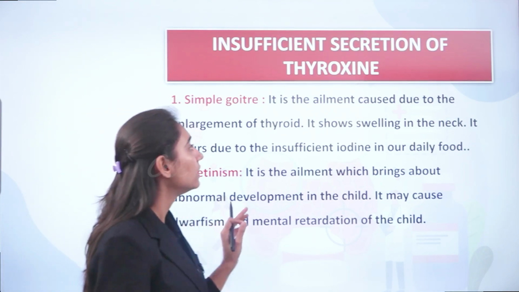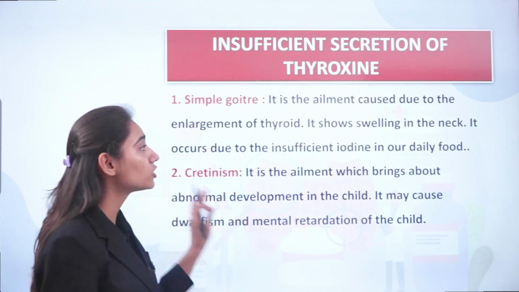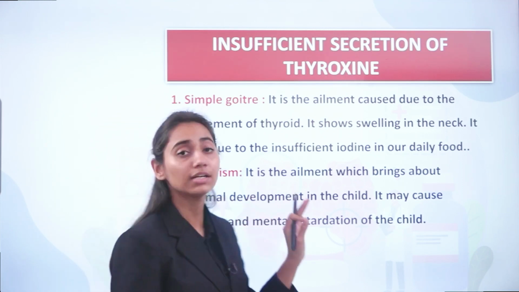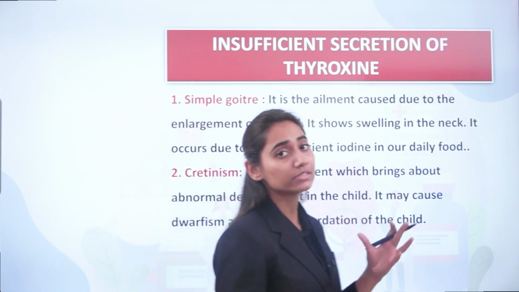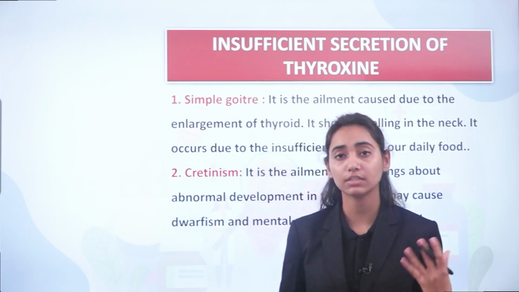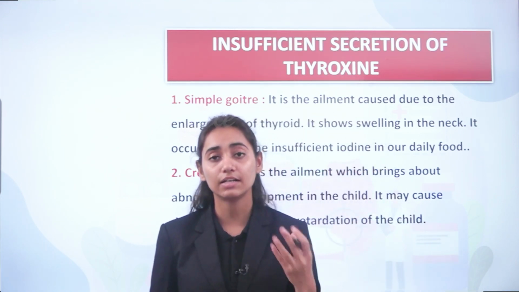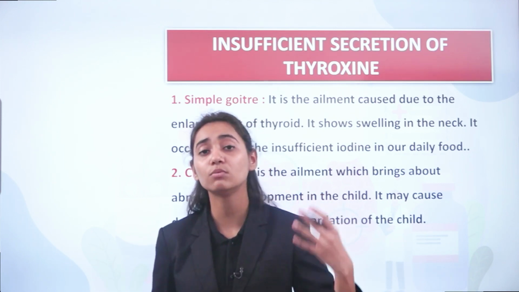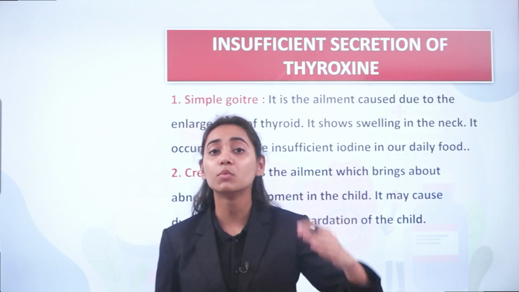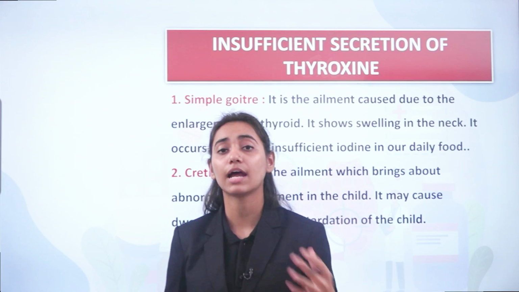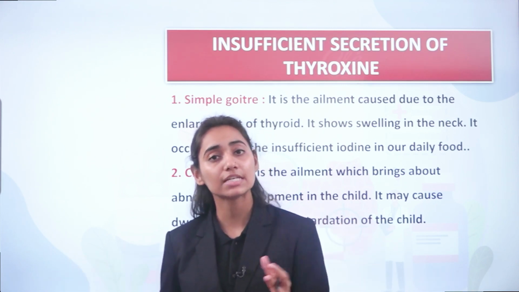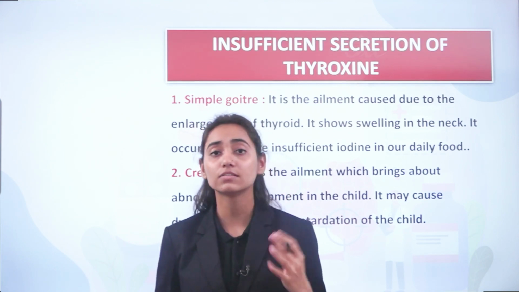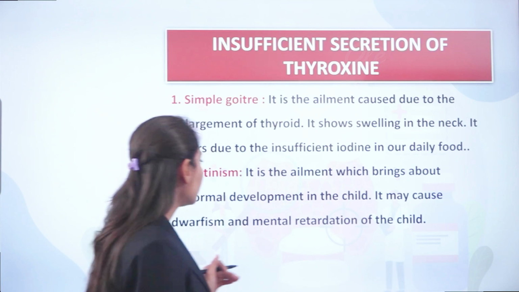So simple goiter is the ailment caused due to enlargement of the thyroid. It shows swelling in the neck. It occurs due to insufficient iodine in our daily food. What happens is that there is insufficient secretion of the thyroid hormone. So to compensate for this, the cells start to multiply, because it is believed that the more cells present in the thyroid gland, the more will be the secretion. So to compensate the secretion, the gland enlarges, which leads to a swelling in your neck region, and this is known as simple goiter.